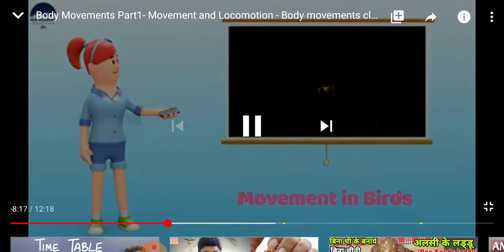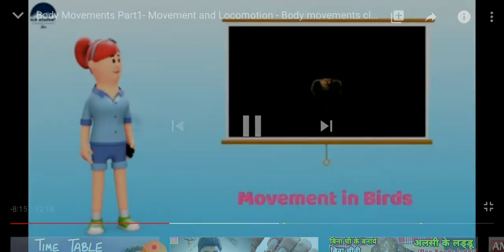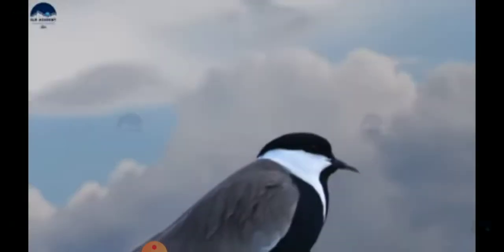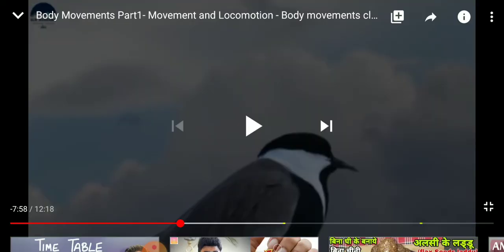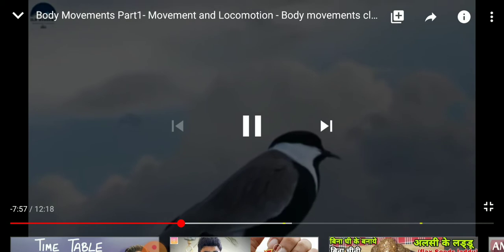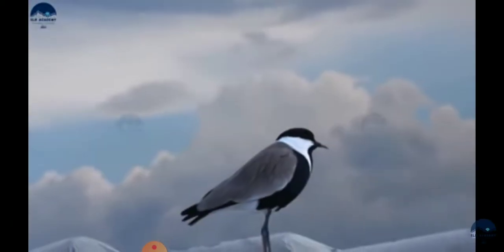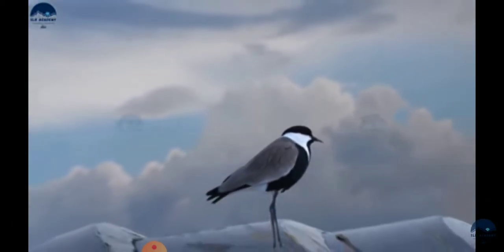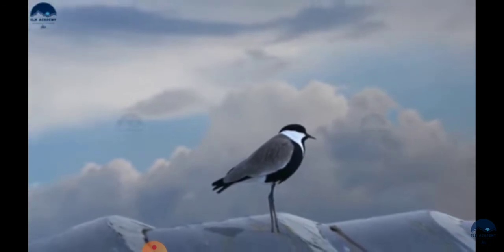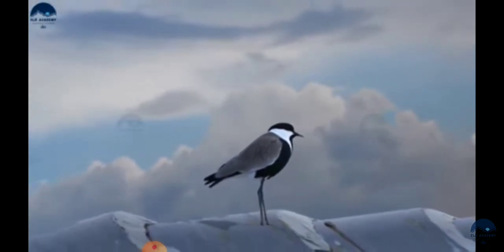Now we are talking about movement in birds. So now you can see that similarly the birds also have the streamlined shape. Now how do they move? They have a streamlined body, as I told you earlier, which reduces air resistance, and their hollow bones make them light in weight, and the forelimbs are modified into wings. You can see the forelimbs that are modified into wings, and the wings are covered with feathers.